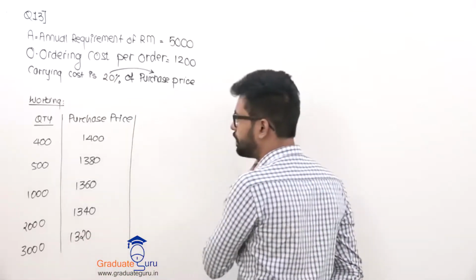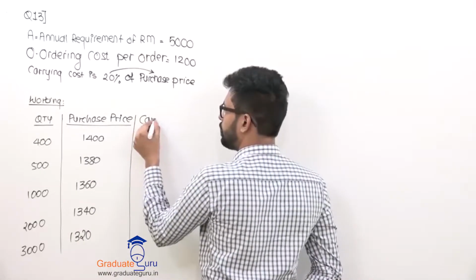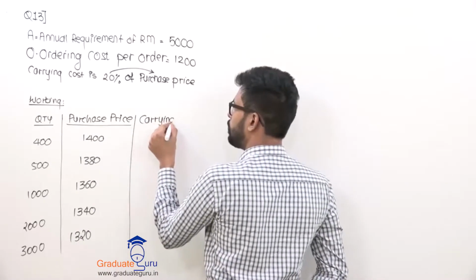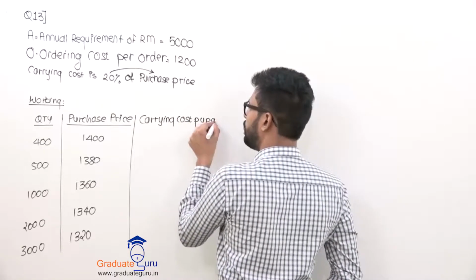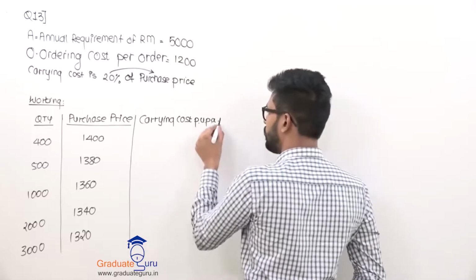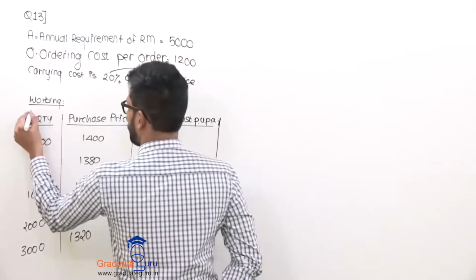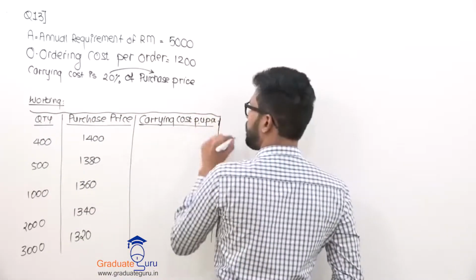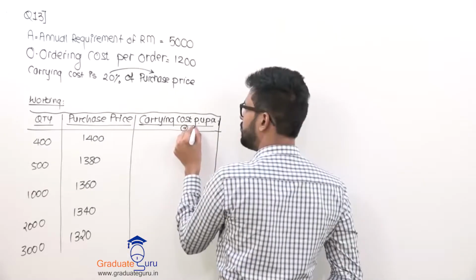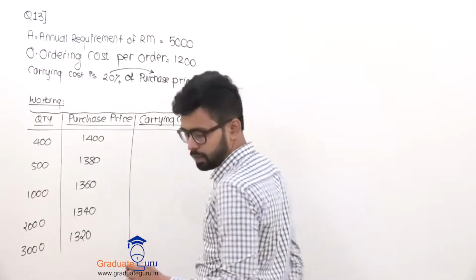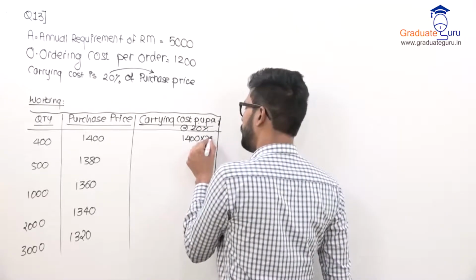Fair enough. Then after purchase price, your carrying cost per unit per annum. Now carrying cost is at what rate? It is 20% of your purchase price. So I will say 1400 multiplied by 20%.